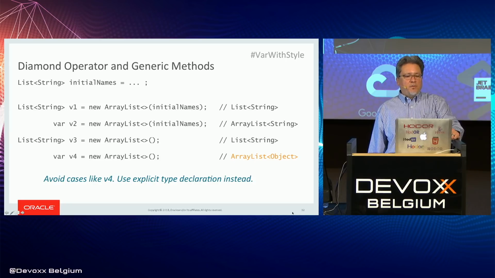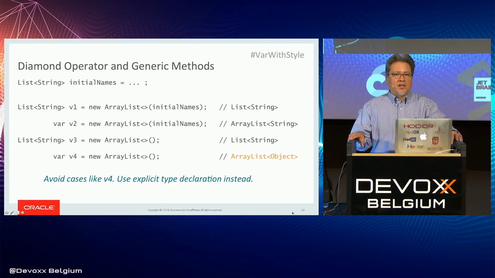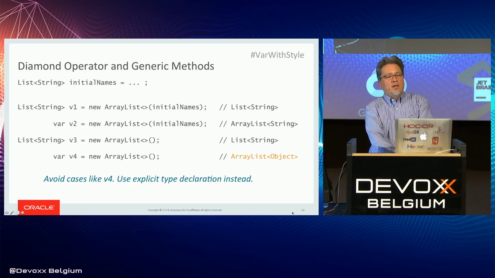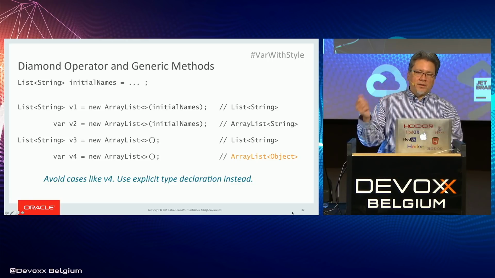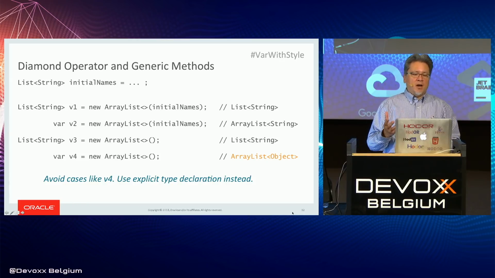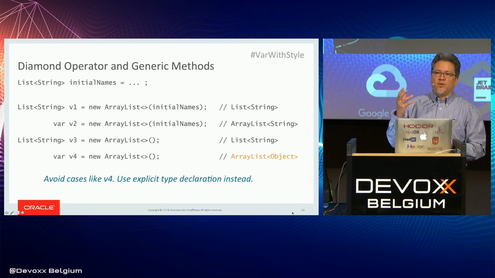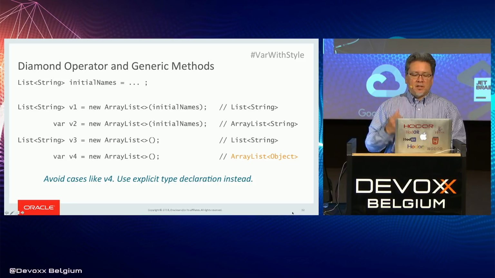I've declared four variables, v1, v2, v3, and v4. And just for setup, there's also a list of string, initial names. So v1 is a typical variable declaration: list of string v1 equals new ArrayList diamond with initial names. The diamond operator gets its type information from a variety of places, including the argument.